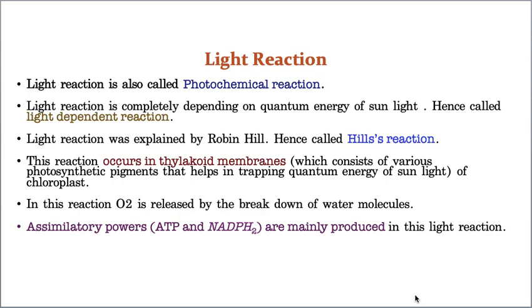By utilizing that energy, the water molecule breaks. How? When the water molecule breaks down, it results in the formation of some protons and some electrons, and the oxygen comes out. So the chemical reaction is taking place in the presence of light energy. That's why it is called a photochemical reaction. Now you understood, I think, but still if you have any doubts, please ask me, I will answer.